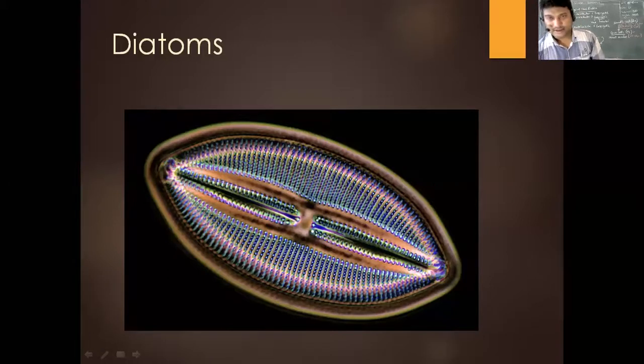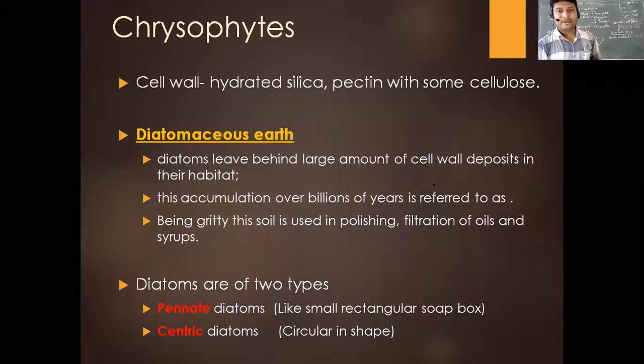Now, next, let's go forward and understand the next one, that is called the Chrysophytes. Now, here the cell wall is going to be hydrated silica. They are made of hydrated silica and another compound called pectin. It's a biomolecule, and with some cellulose. Now, they are involved in the formation of something called diatomaceous earth.